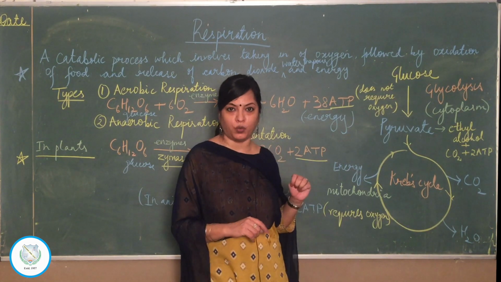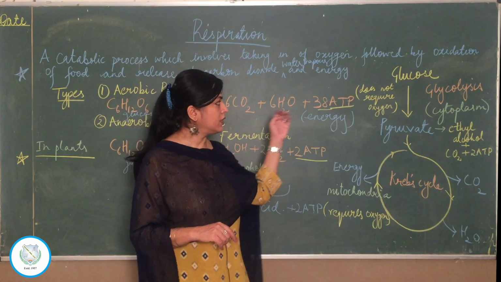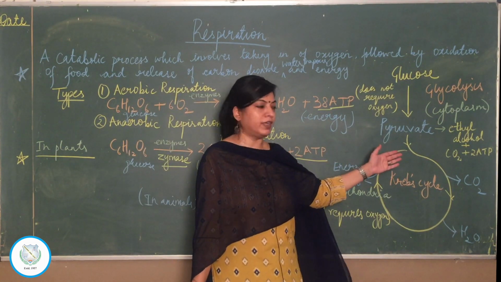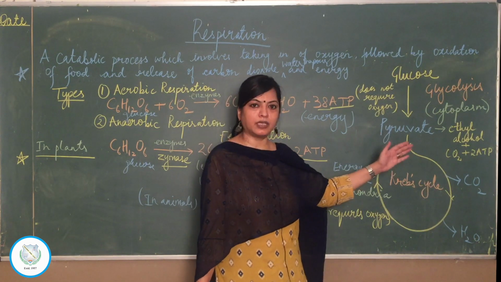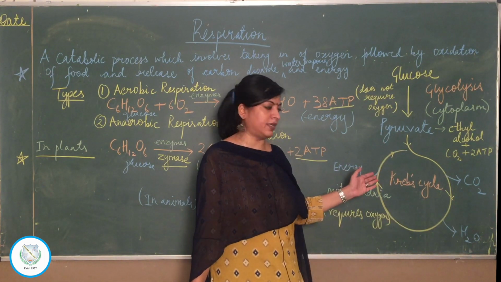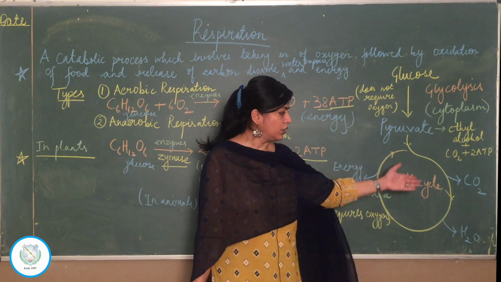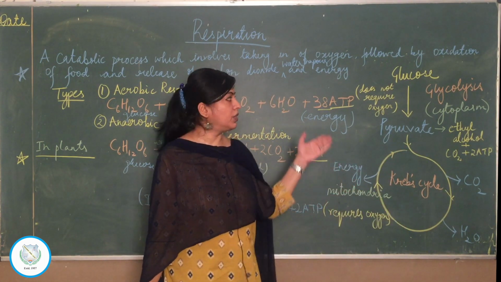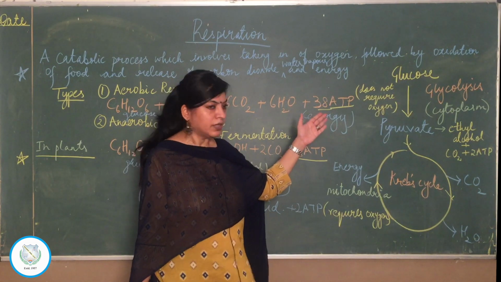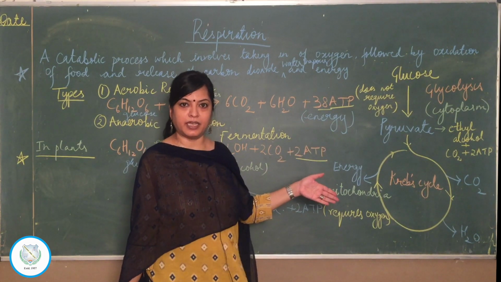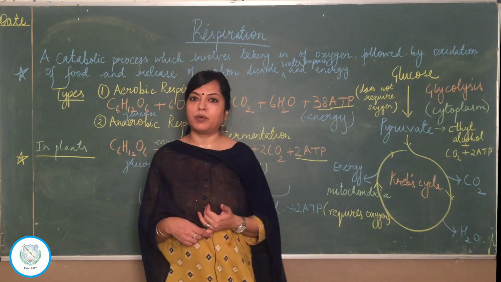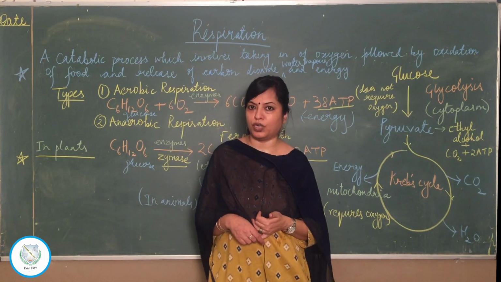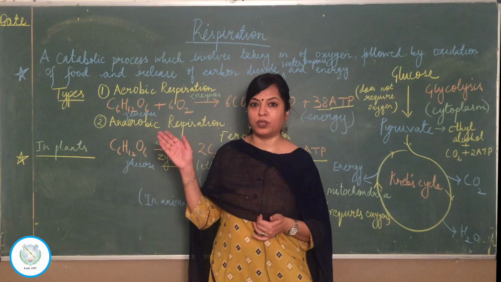I hope all of you are noting it down. And last point, in glycolysis, glucose is converted into pyruvate, whereas in Krebs cycle, pyruvate undergoes a series of complex reactions in the mitochondria to form carbon dioxide, water vapor and energy. So these are the differences between glycolysis and Krebs cycle. We have also talked about comparison of respiration and combustion. So you need to note down the differences between all these processes.